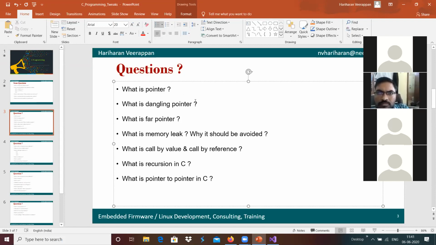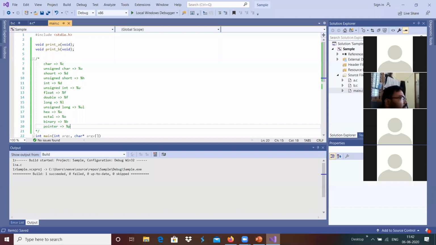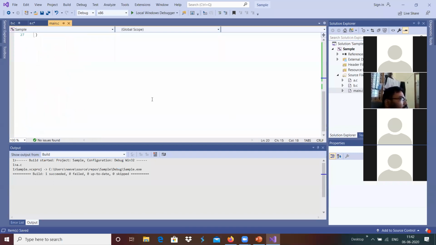A dangling pointer, for example, the memory can be allocated dynamically in our program using a malloc. Suppose we have allocated a memory and freed that particular memory, and then if the value is present in that variable, which will cause the dangling pointer.